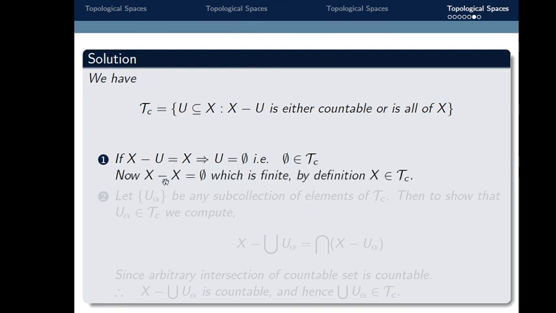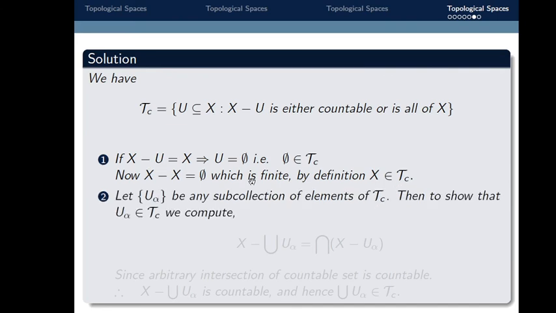Now x minus x is equal to the empty set, which is finite. So as this difference is finite, this implies x belongs to tau c. Here we proved the empty set belongs to tau c and x belongs to tau c. So the first property has been satisfied. Second property,